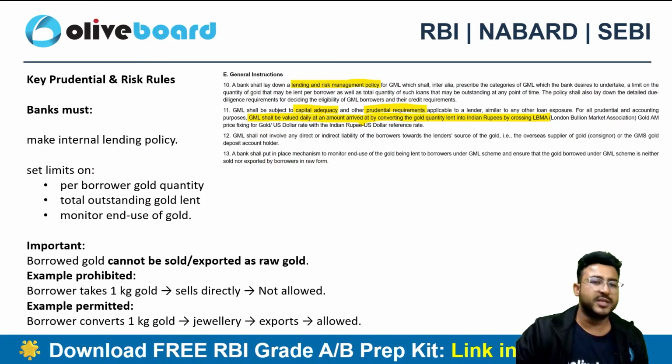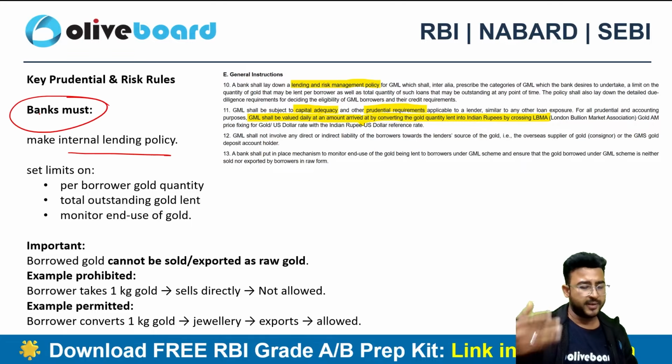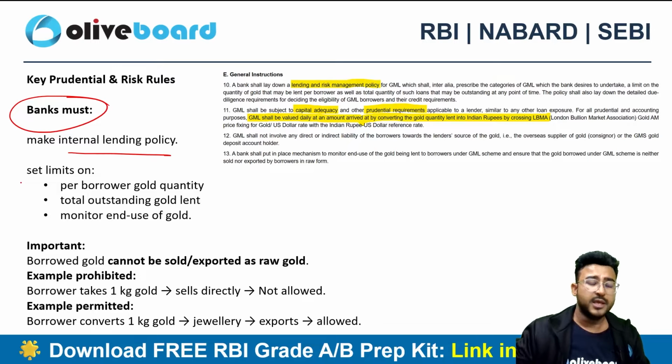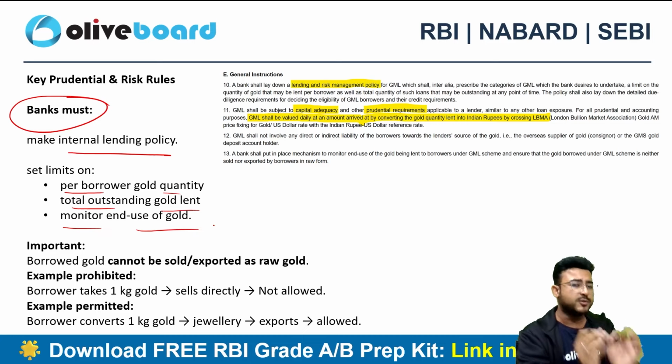Now, what are the prudential and risk rules which RBI has stated? You need to have an internal policy. If you are a bank offering gold metal loans, then you need to make an internal lending policy first, right? You need to set limits on each and everything: per borrower gold quantity, and what should be the outstanding amount of the gold lent. You need to monitor the end use of the gold as well.